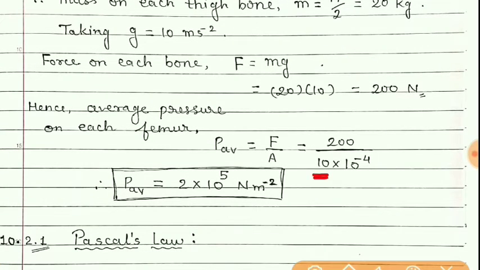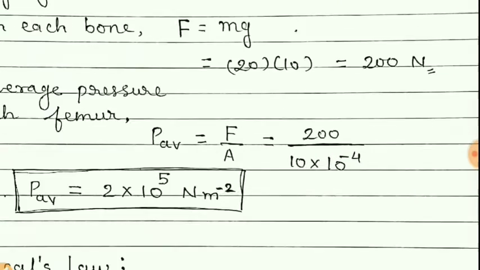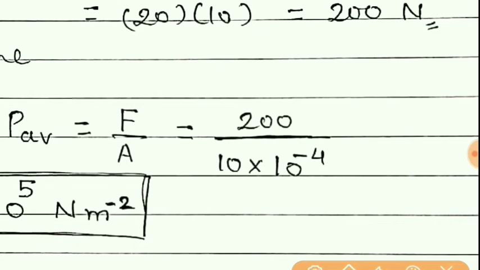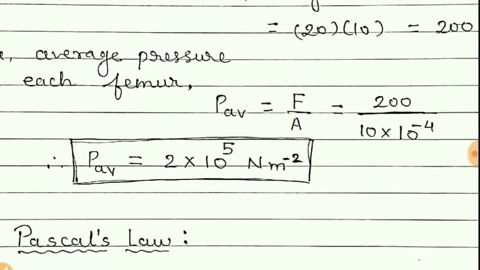So 10 into 10 raised to minus 4, because centimeter square is converted to meter square, because whenever we put the value, that should be in SI system. Now calculating this, we will get pressure equal to 2 into 10 raised to 5 Newton per meter square.